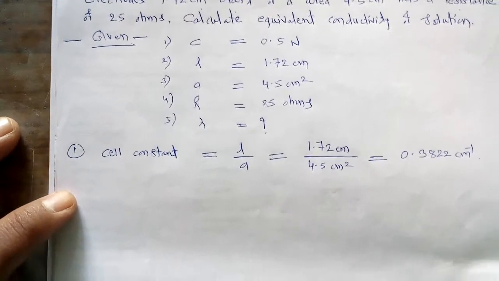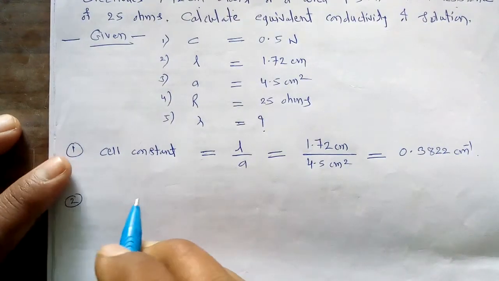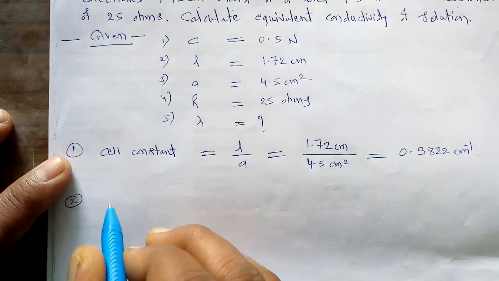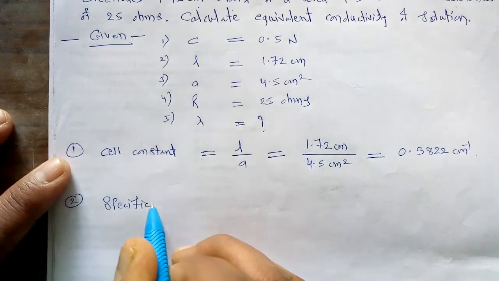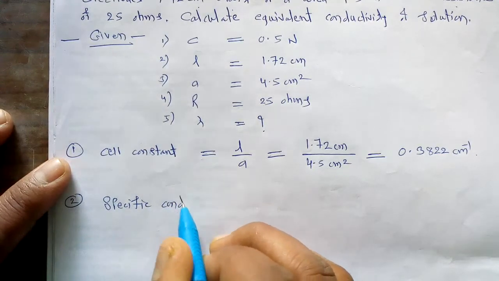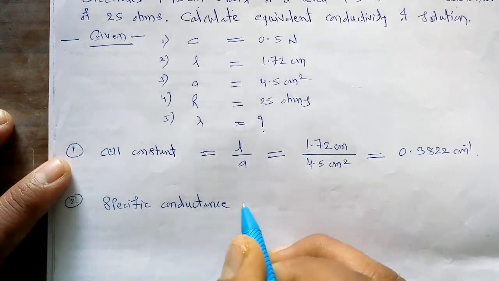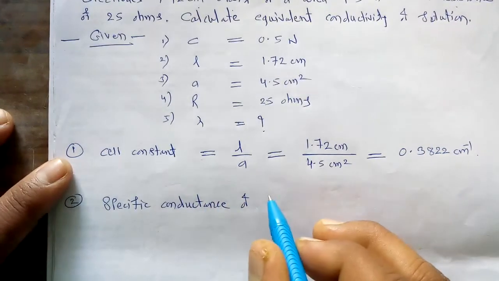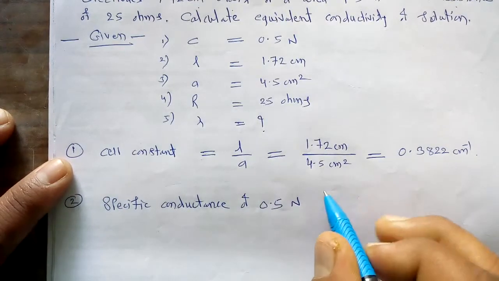Once we calculate this cell constant, in the second step we are going to calculate the specific conductance of this 0.5 normal solution of salt.